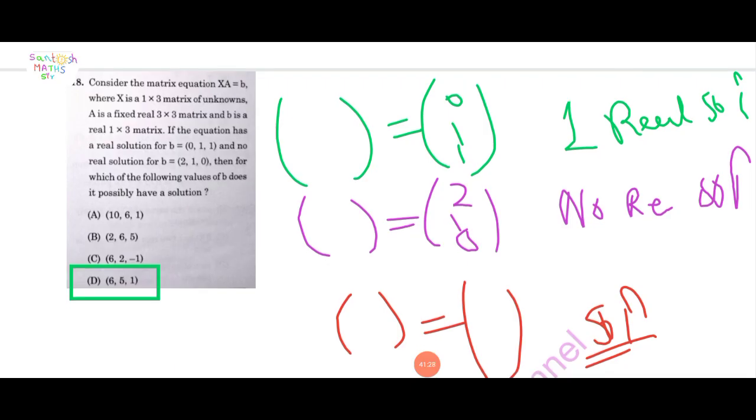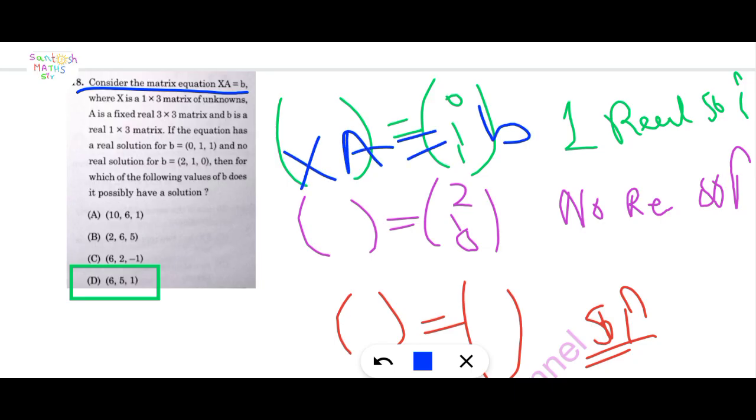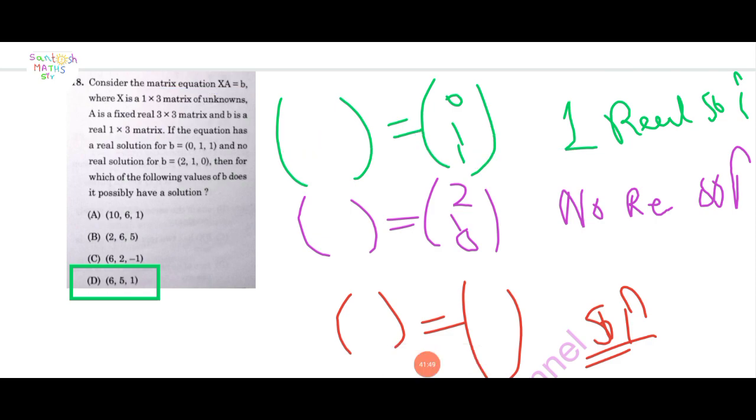Next question: consider the matrix equation xA equal to b. Read the question carefully. This is a non-homogeneous equation.